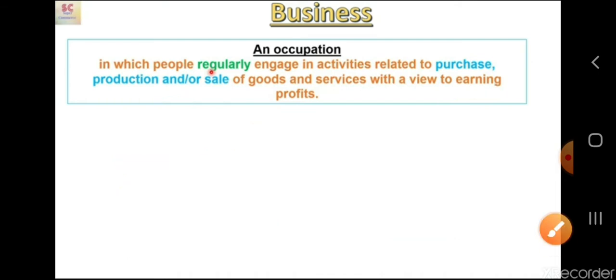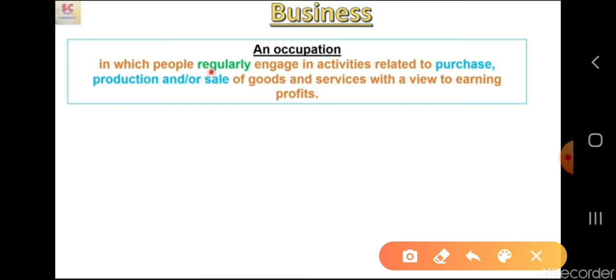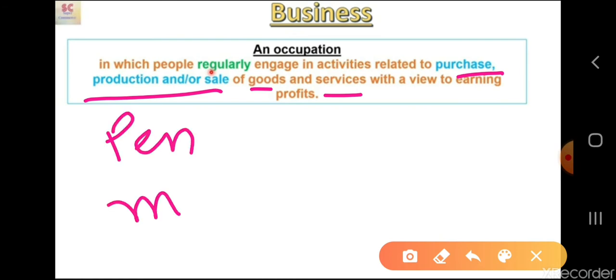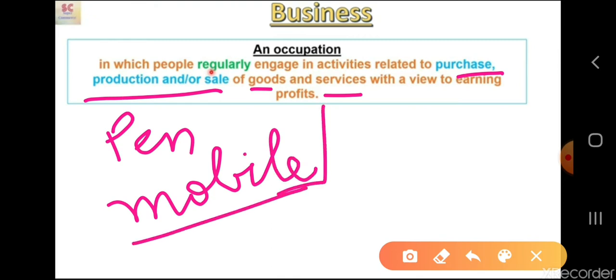If a person is involved in purchasing, he also will be part of the business. His occupation also would be considered business. If another one is dealing in sales or production of goods and services, goods means a thing which we can see, like this pen, this mobile, which we can see and touch. But services can be felt only. We cannot see them with our eyes.